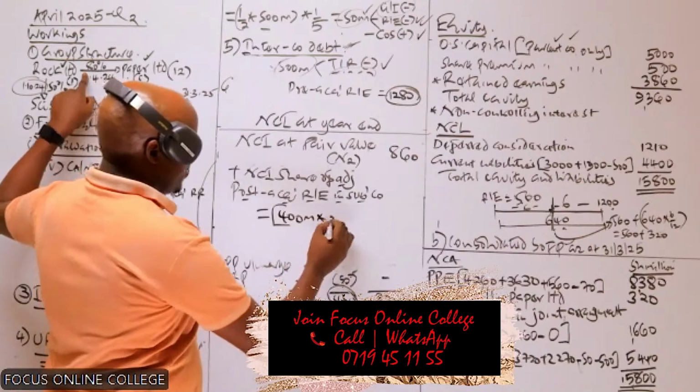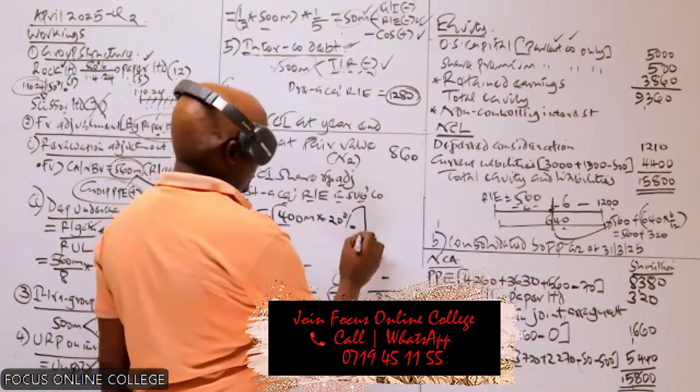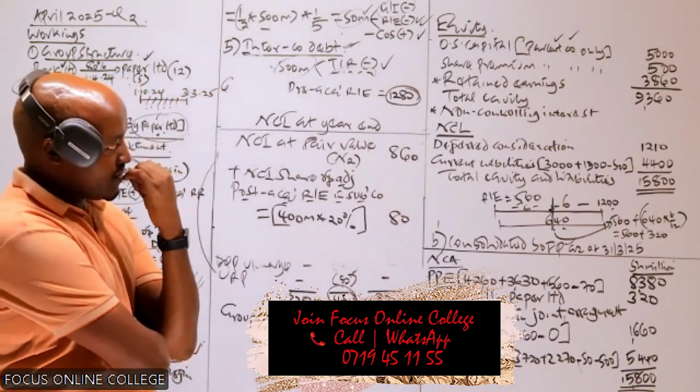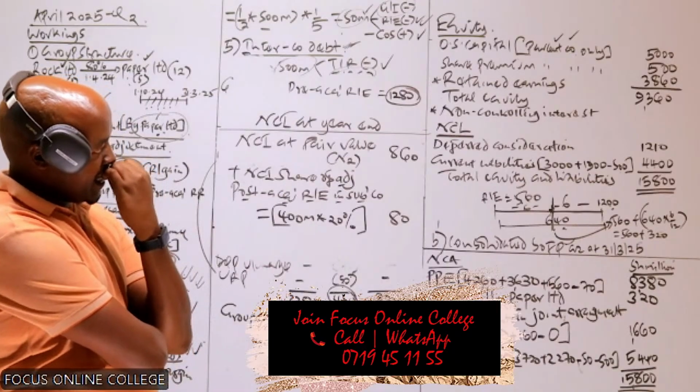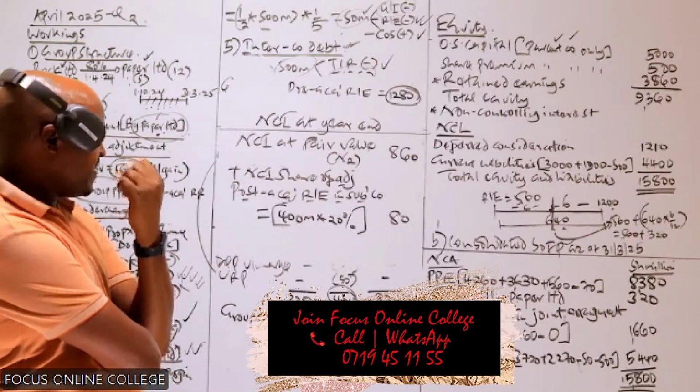The NCI share of this will be 20%. 20% of that will give us what? Is it 80? Yes, it will give us 80.